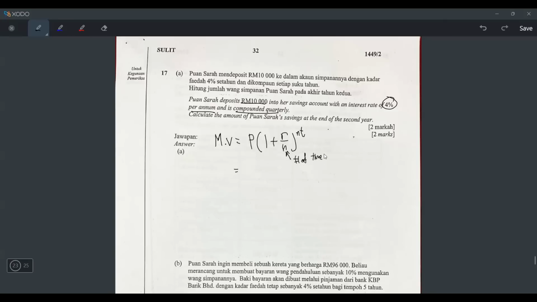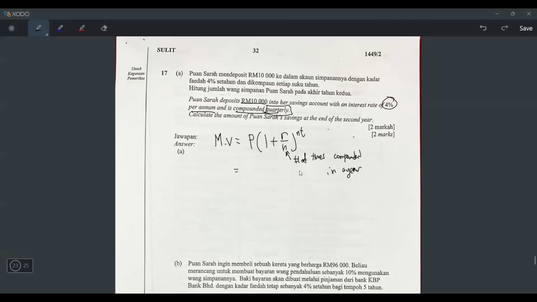Number of times compounded in a year. So if I say it's compounded quarterly, it means the number of times compounded in 1 year is 4 times. Because if you compound quarterly, it means every 3 months. Every 3 months it compounds once. That's why in 1 year it will compound 4 times.